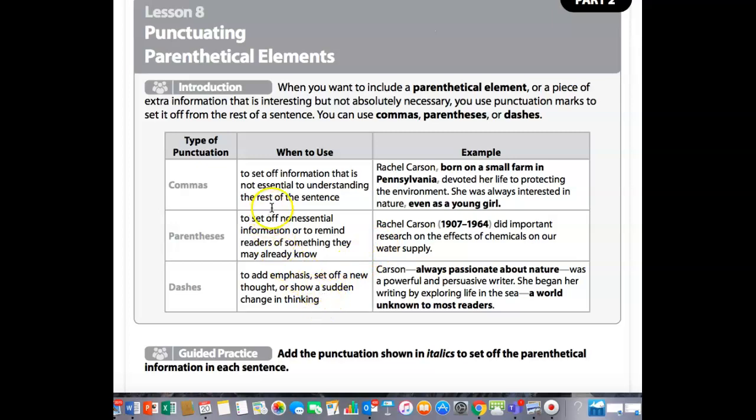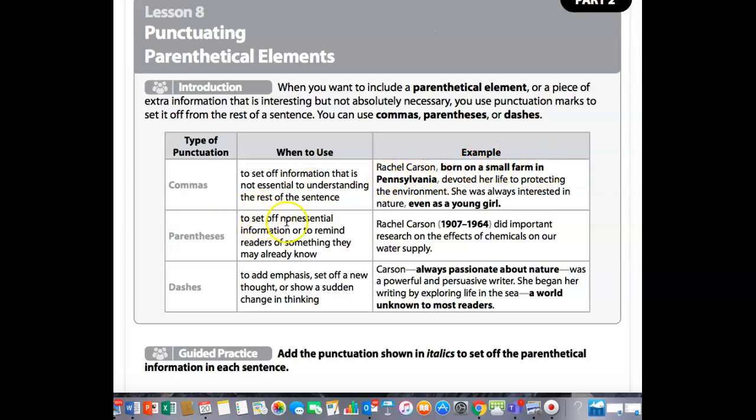All right, so commas you use to set off information that is not essential to understanding the rest of the sentence. So Rachel Carson, this part is not essential to understanding the rest of it. Rachel Carson devoted her life to protecting the environment. Well, that's the sentence, and you're adding some information here.